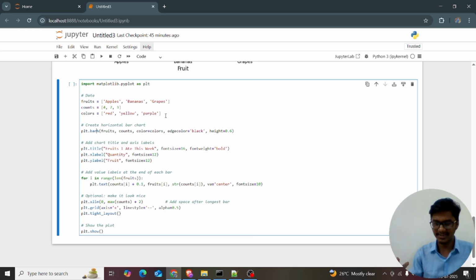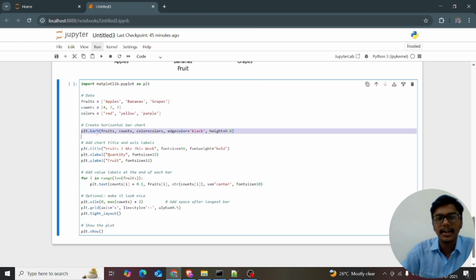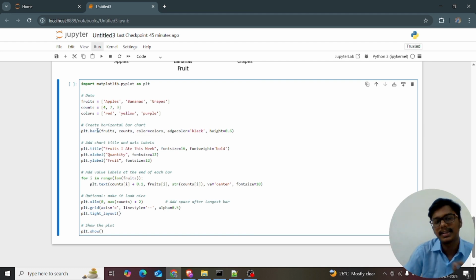This is the static code. Only the function words change, like plt.plot, plt.line plot, but all of these concepts are static. The only dynamic part is creating the plot itself. So okay, fine. plt.barh is the most important thing. plt.barh of fruits, counts, and I'm just giving the edge color as black.